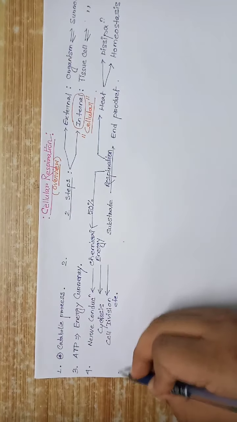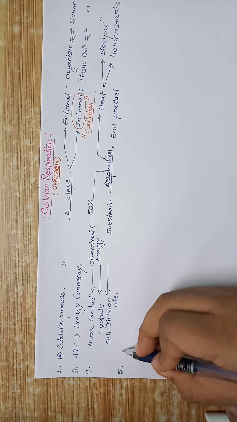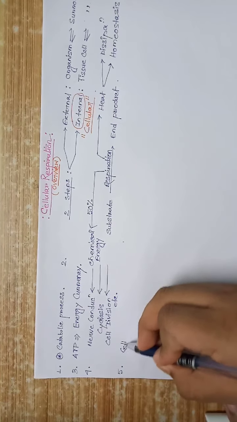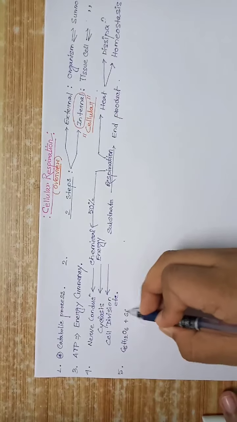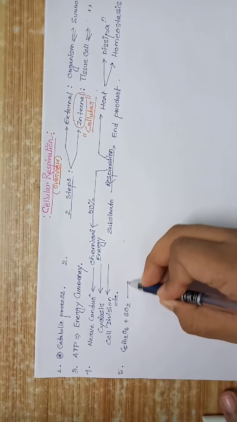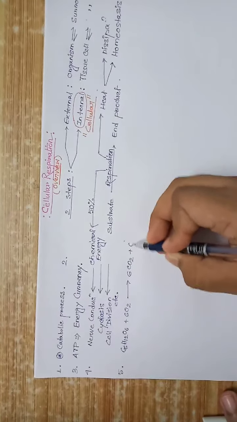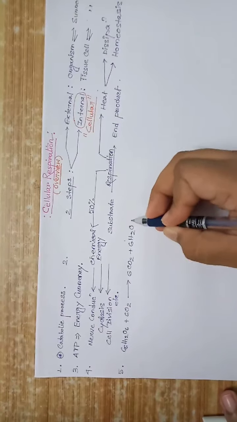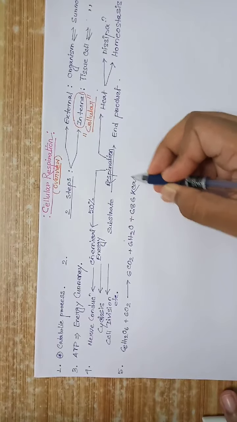Now the overall reaction of this respiration is C6H12O6 plus 6O2 converts to 6CO2 plus 6H2O plus 686 kilocalorie.